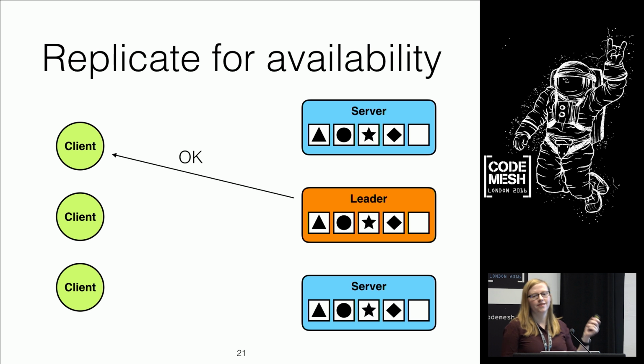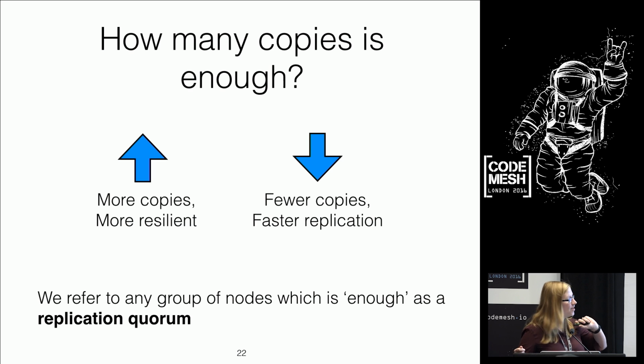But the problem here is that that leader waited for both the servers to respond. So if you require everyone to participate in your decisions, you've just got worse availability because now you're 3 times more likely for something to fail. So the question arises, how many copies of that request is enough? If you're a leader and you've said, come on everyone, append the diamond for me, how many people need to come back and say, yep, we're on board, we've done this? When can we move on? When is it safe to tell the client that this has been done?